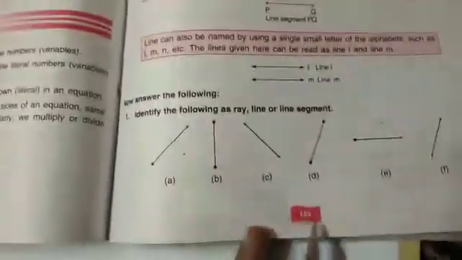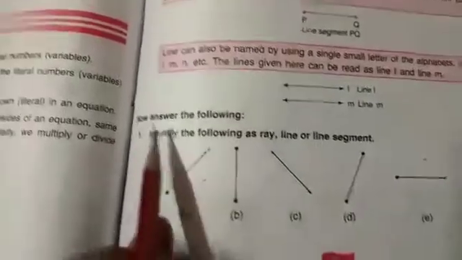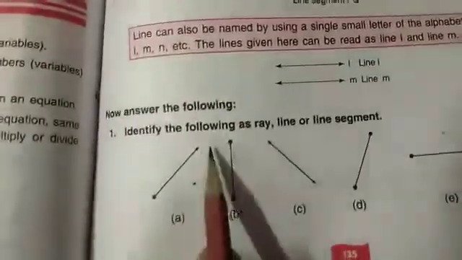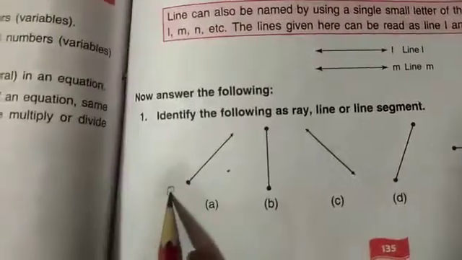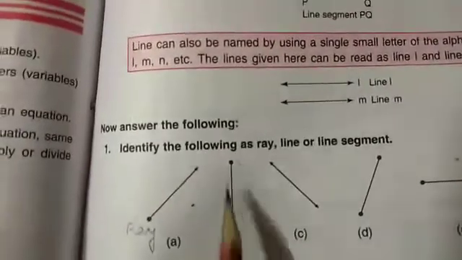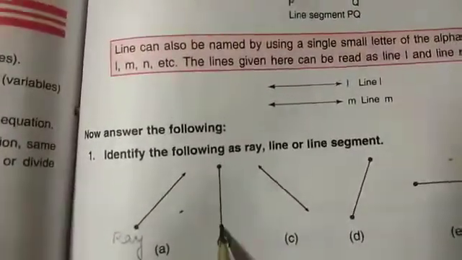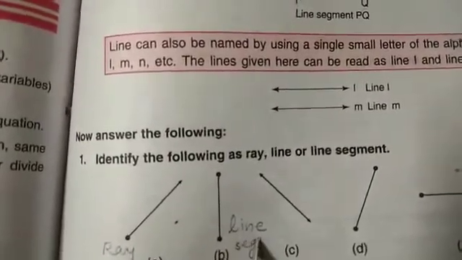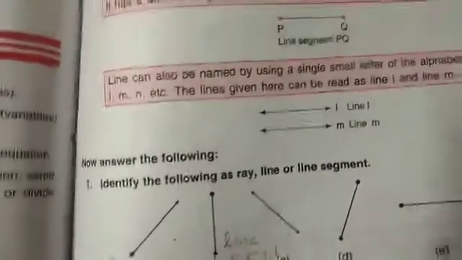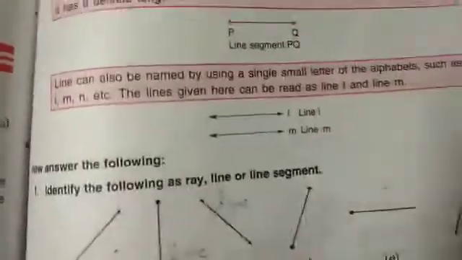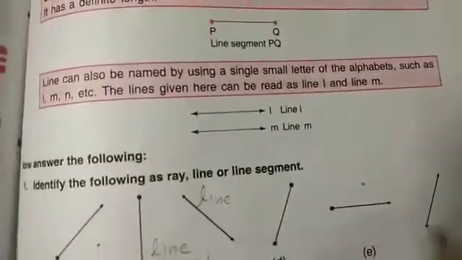Now on the basis of this discussion, let us do our review exercise. First question on page number 135. Identify the following as ray, line or line segment. First, one endpoint, one side arrow. So what is this? Ray. You will write answers in your books only. Here they are given two dots, that is two endpoints. So this is a line segment. Next, both sides arrow. So it will be a line. In the same way, can you name all these?